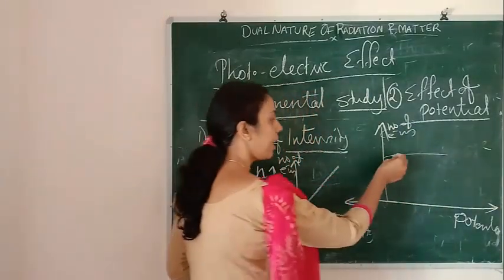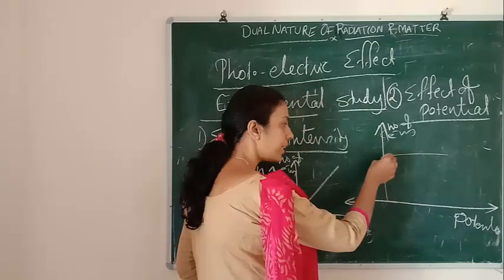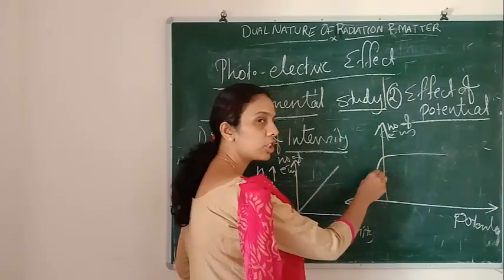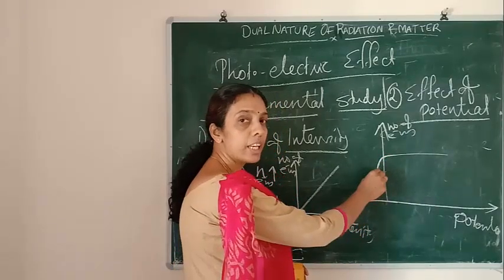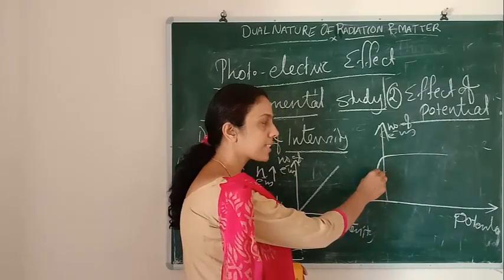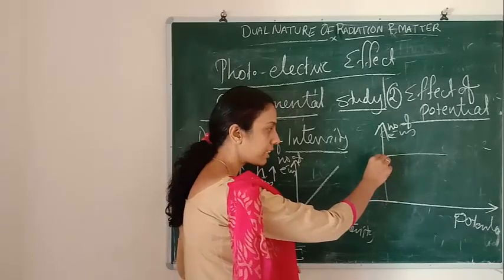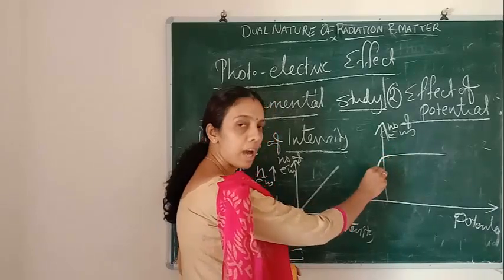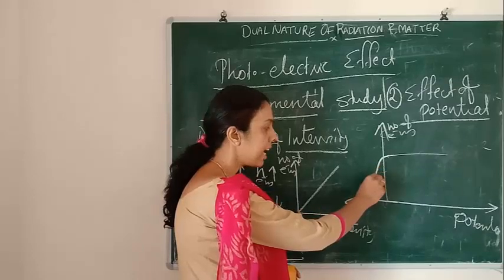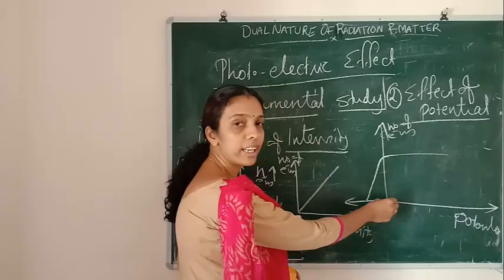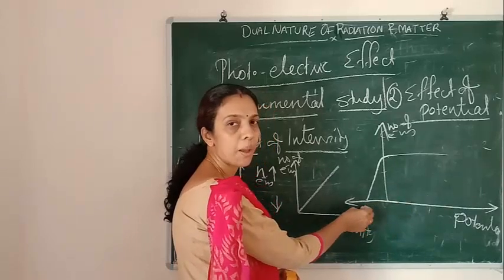Then we are increasing the negative potential. If we increase the negative potential of plate A, what will happen? The number of electrons coming towards the plate will decrease. At a particular point, no electrons will be coming towards this plate.